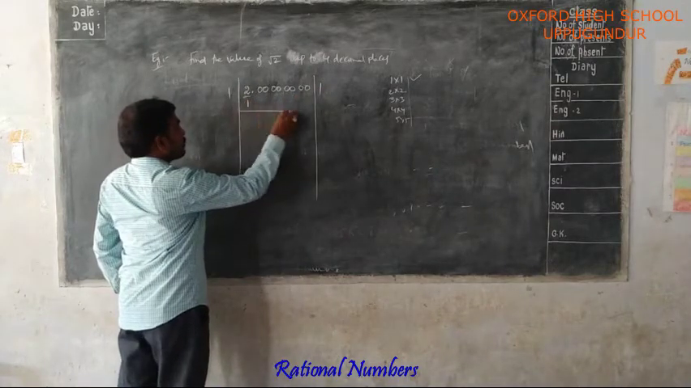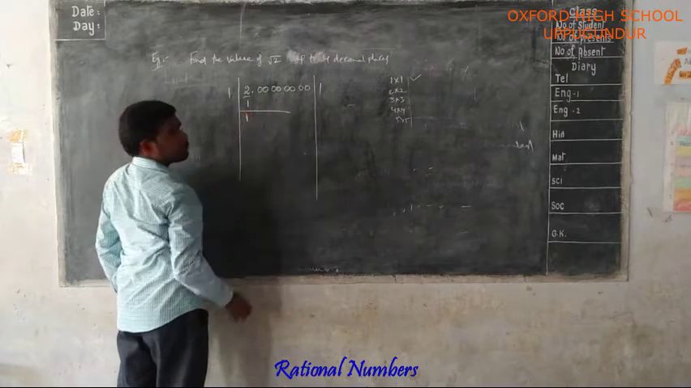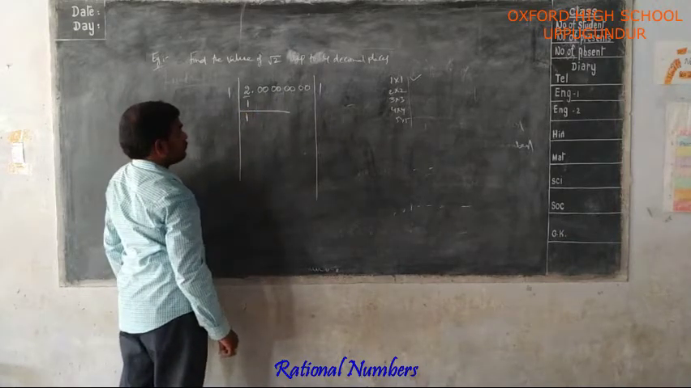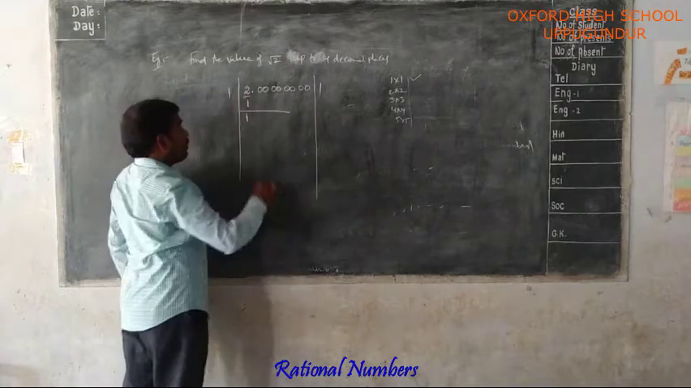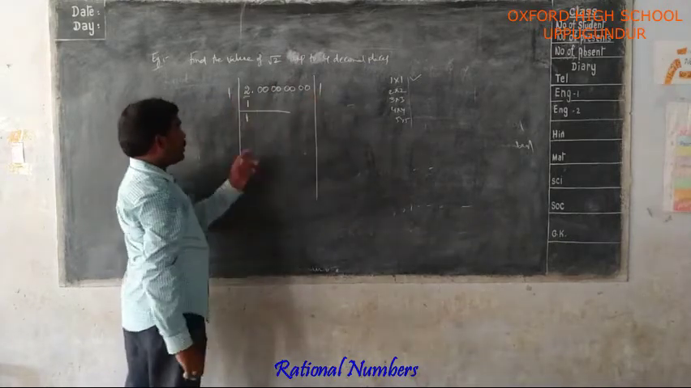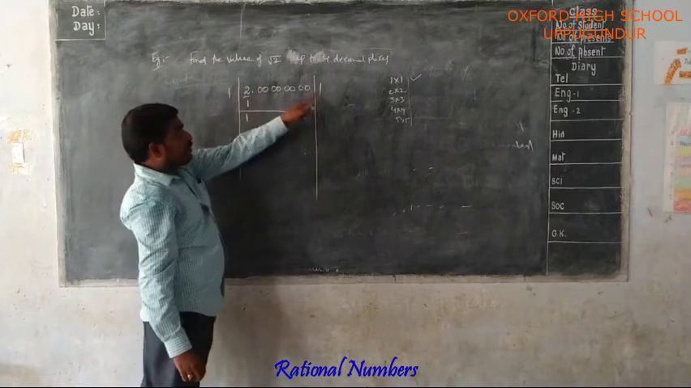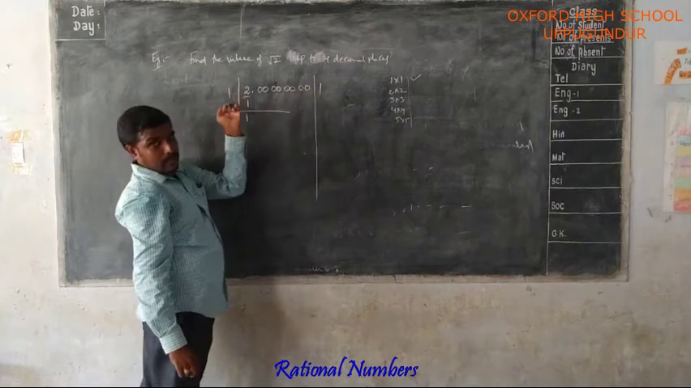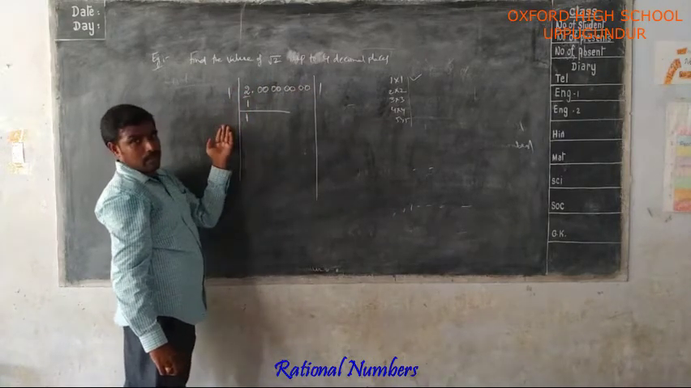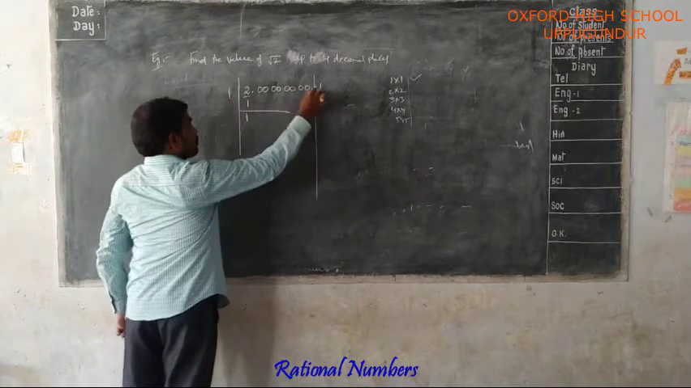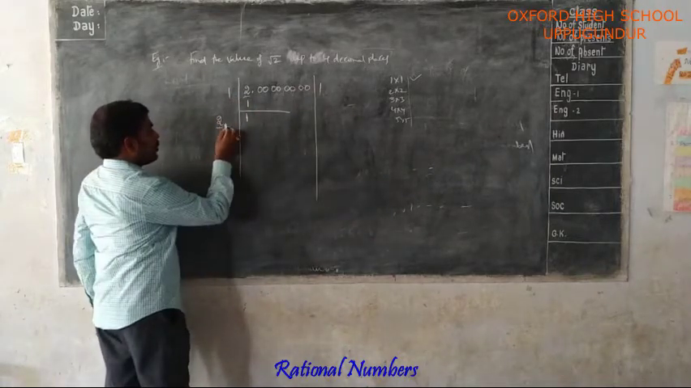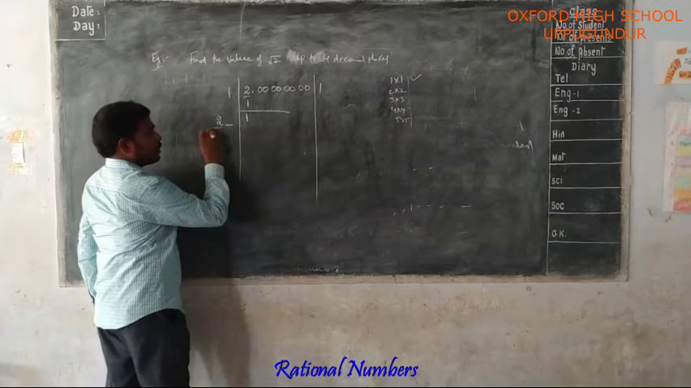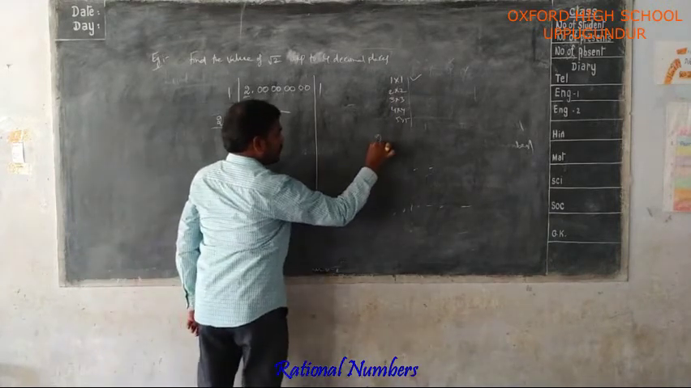So 2 minus 1, 1. Now 1 plus 1. Adding these two, whenever we are adding this divisor and quotient, that is the divisor of the next number. So 1 plus 1, 2. This is the tens place digit. The ones place digit you have to check. So now the tens place digit is fixed, 2.